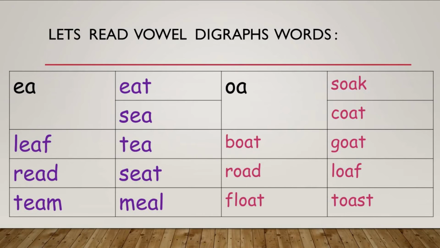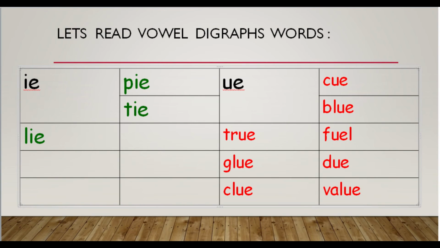Next digraph is IE. Now the second letter will be silent and the first letter will do the talking. So only the first letter sound will come. So the words are P, I, pie, T, I, tie, L, I, lie.